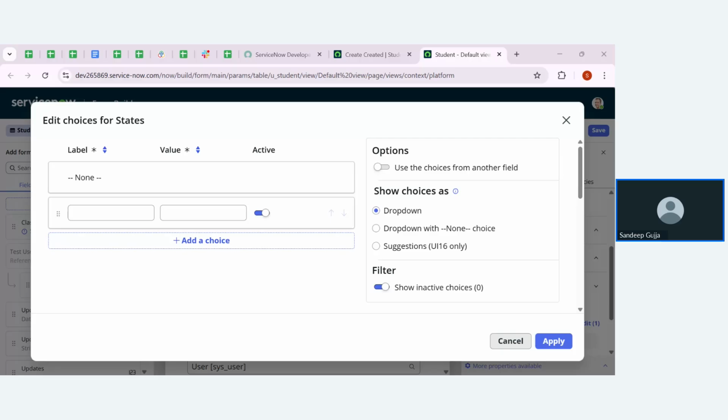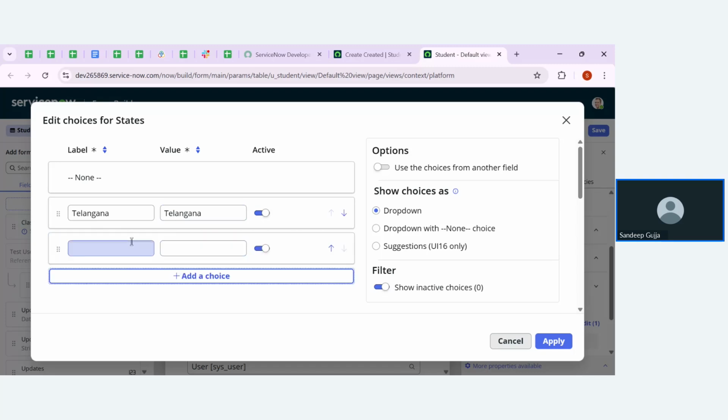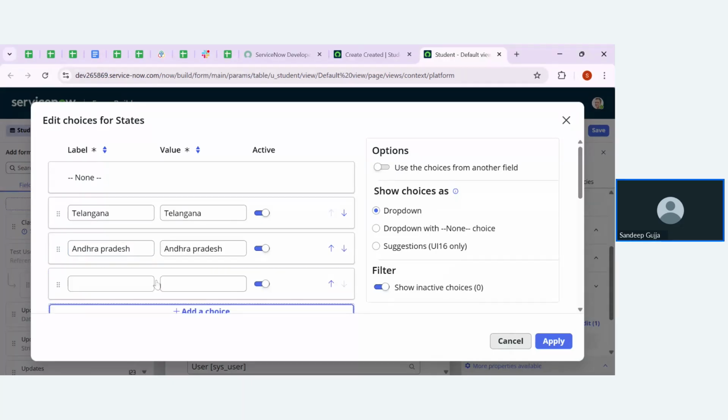Now let me write the states here. Telangana. I'm mentioning a few states here: Telangana, Andhra Pradesh, and let me pick one more, that is Tamil Nadu.